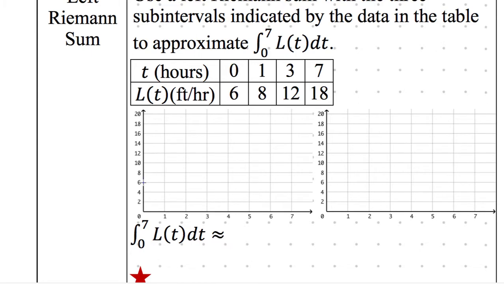Graph 0, 6, boom, there's a point. Graph 1, 8. Boom, make a point. Graph 3, 12. Boom, make a point. And graph 7, 18. Boom, making a point. All right.